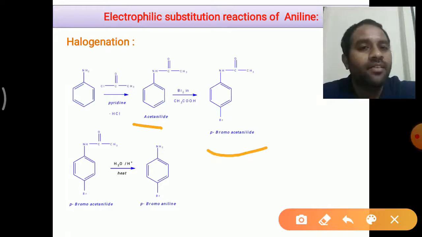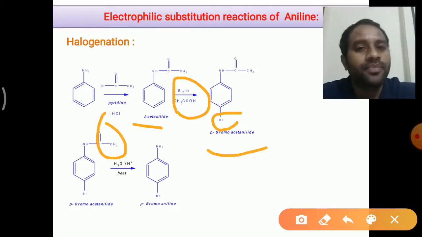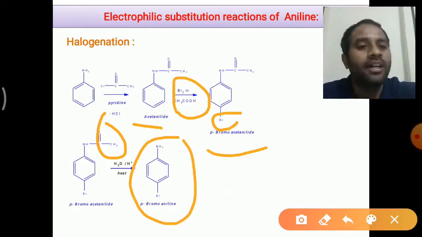That means when we subject this acetanilide to bromination, bromine in the presence of acetic acid, bromination takes place at one position, that is at the para position. Actually, our intention is to prepare para-bromoaniline. So here we have to remove the acetyl group by hydrolysis. We will get the para-bromoaniline, right?